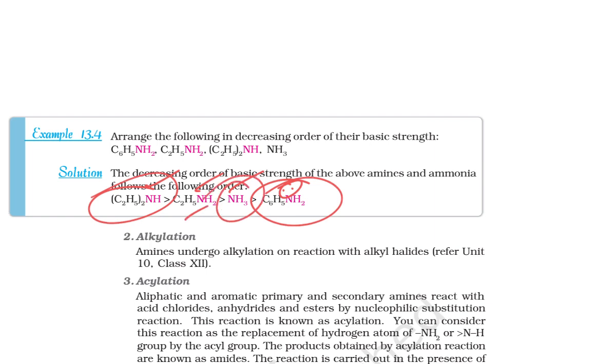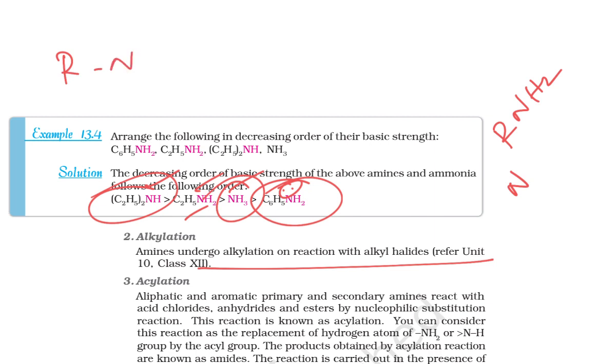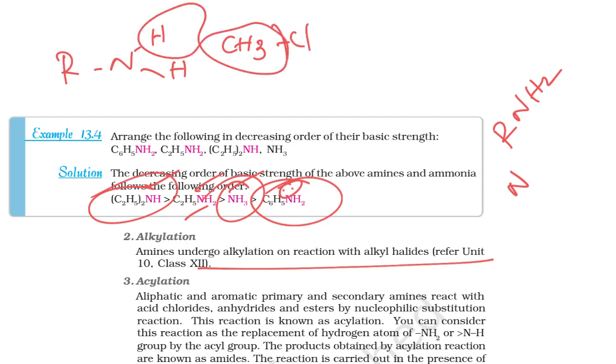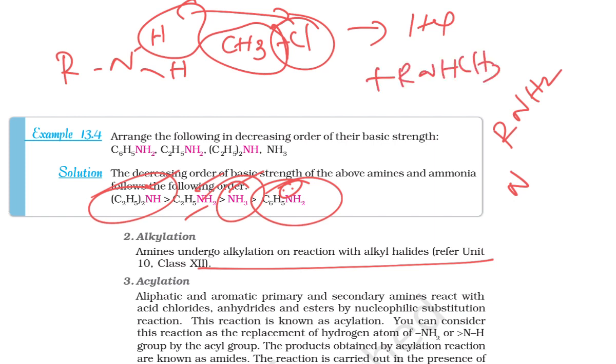Okay. So there is alkylation, right? What is alkylation? If I take RNH2, in the alkylation reaction, I will write it in a detailed way. Look here, RNH2. I will take the alkyl group. So what is going to happen? This hydrogen and this Cl are eliminated as HCl, then there is a formation of RNHCH3. Clear? Understand? Okay, next we go for the acylation.